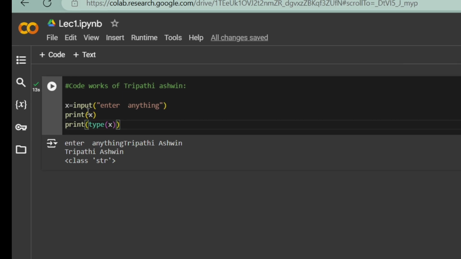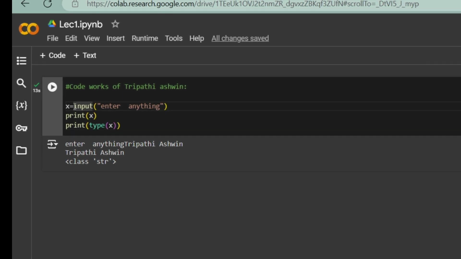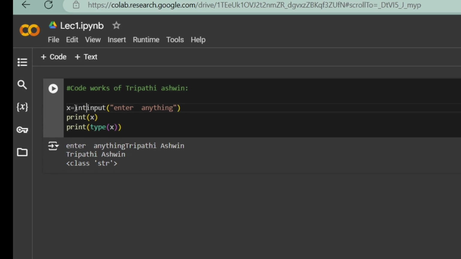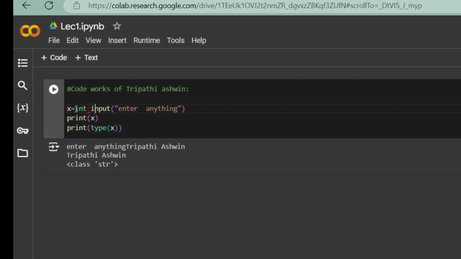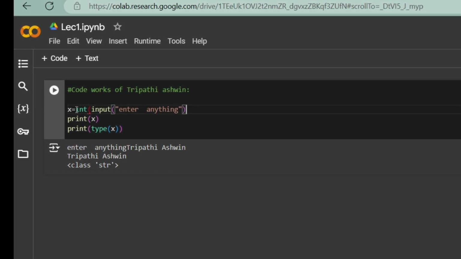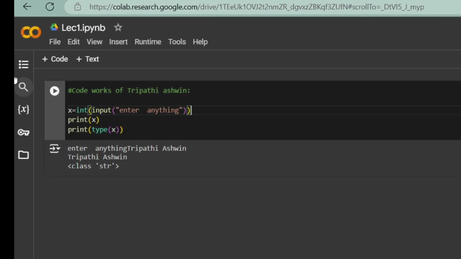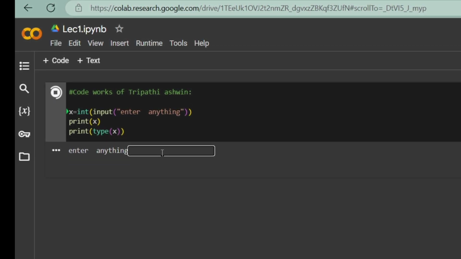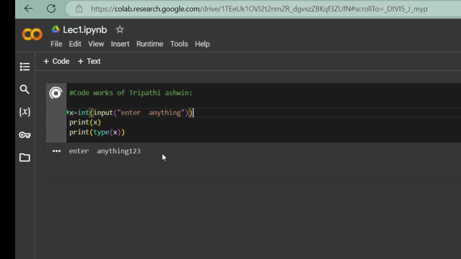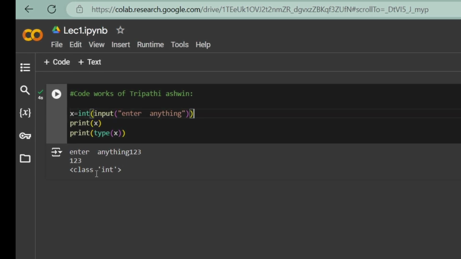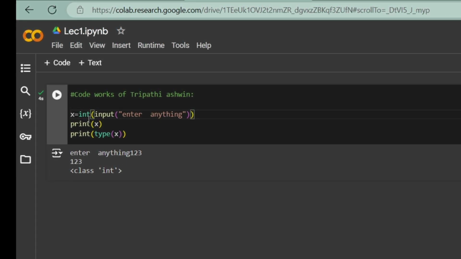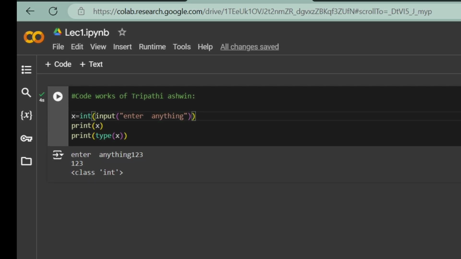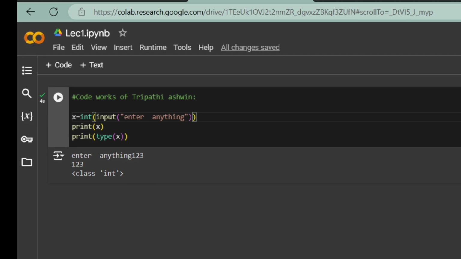Okay, if I initialize this as int, see here, int value, and then make the syntax, and if I enter this, see here, enter anything, now I enter 1 2 3 and then print the type. You can see the class is int, because we have already specified it here, explicitly declared. Okay, so this is what that last line means.